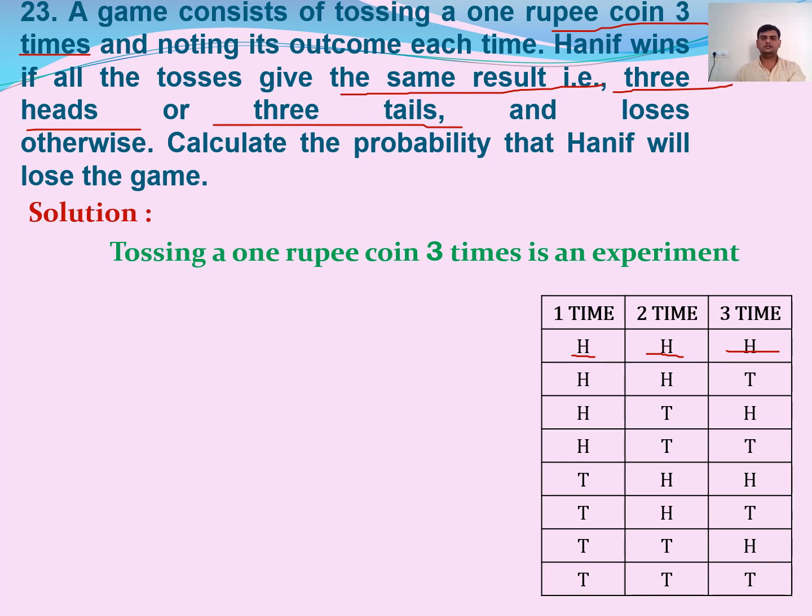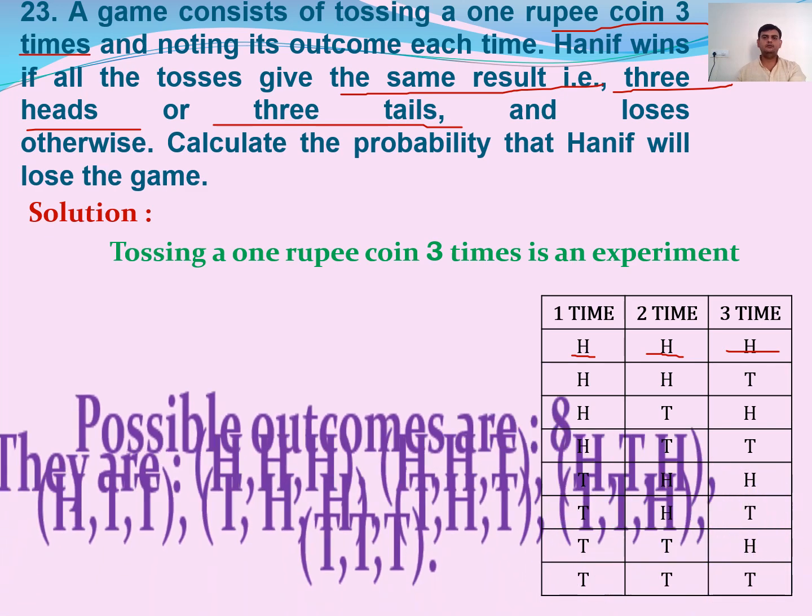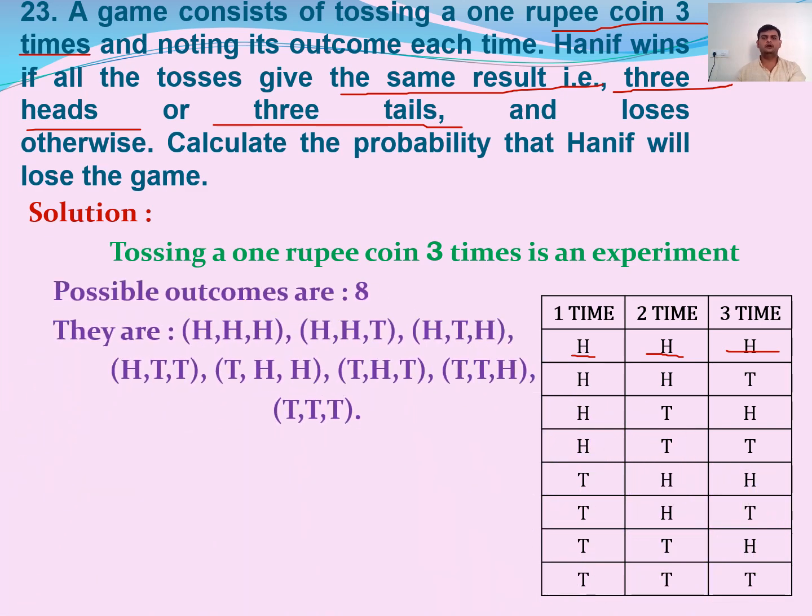When we toss a coin, how many possible outcomes will come? 2, either head or tail. 3 times you are tossing, so 2 cube is the formula. 2 cube is nothing but 8 outcomes. These are the possible outcomes. We have a total of 8 possible outcomes. What are they?